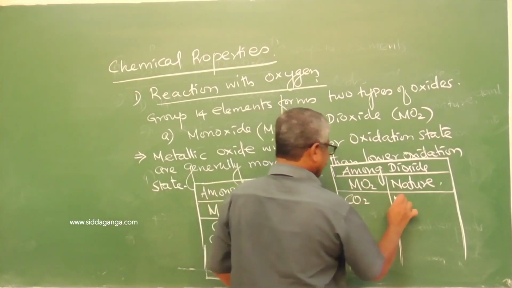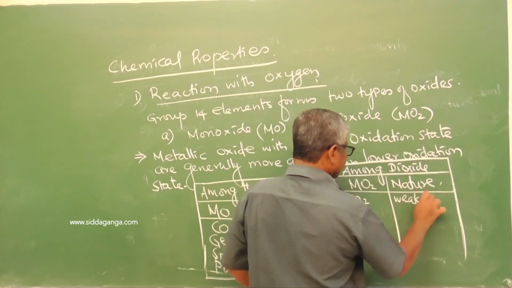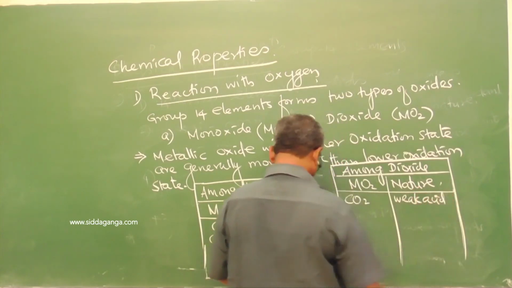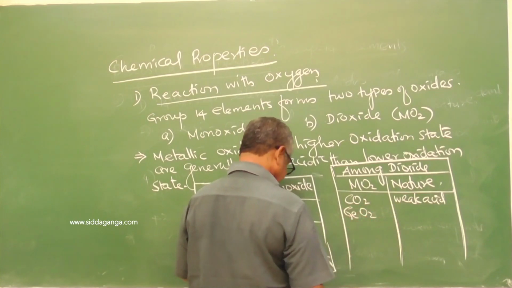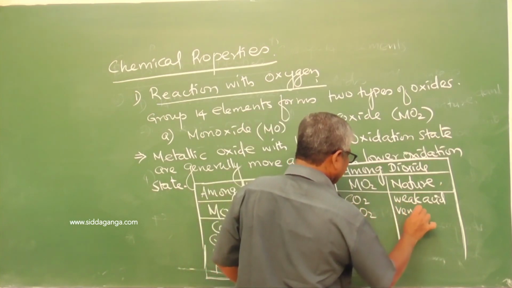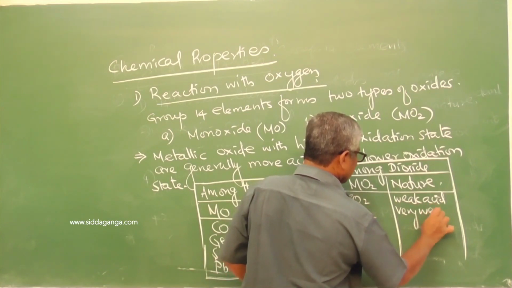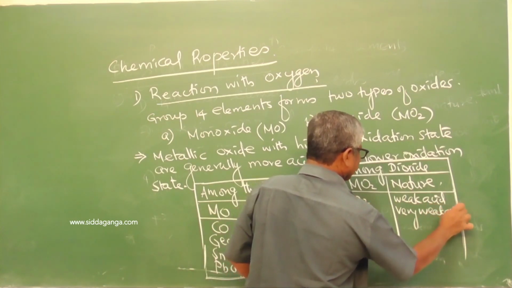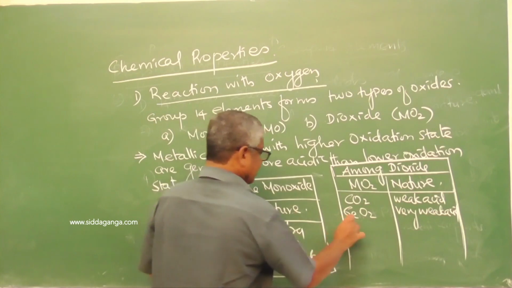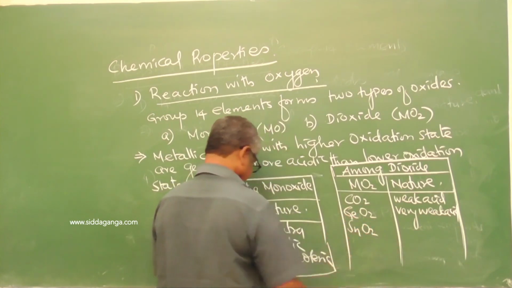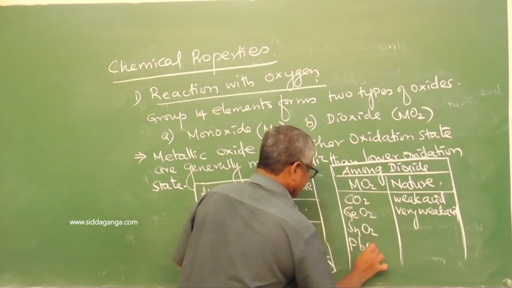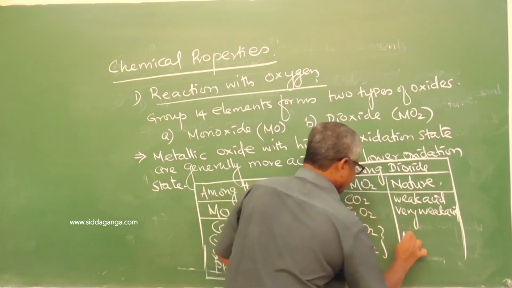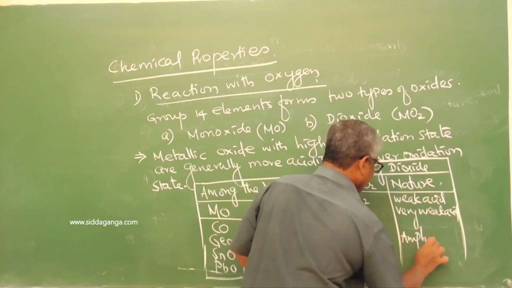Carbon dioxide is a weak acid. Germanium dioxide is a very weak acid. Tin oxide and lead oxide are both amphoteric.